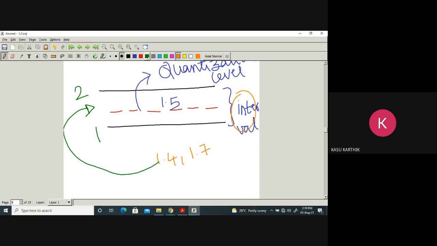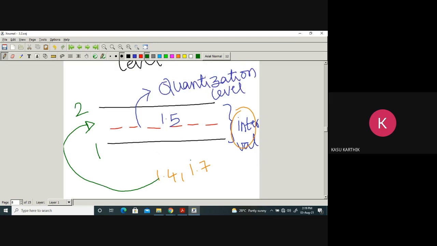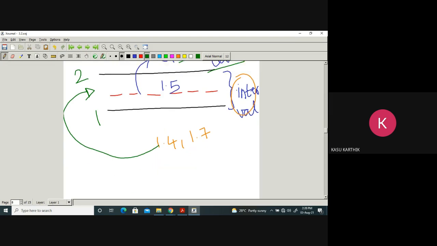They will be quantized to the nearest quantization level, or rounded up to the nearest quantization level. 1.4 lies here, but it is quantized to 1.5.